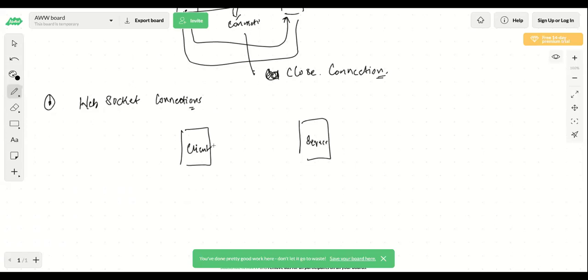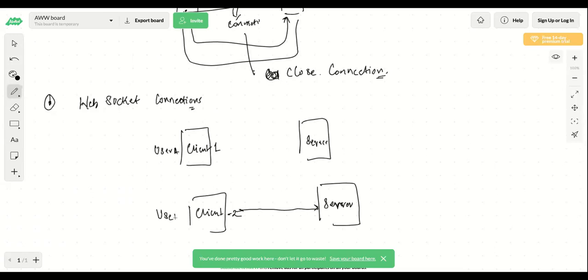So this can be client 1 and this is my client 2, and this is again a server. Client 2 will send a request message to the server because they won't directly interact with the other client. Let's say this is user A, and user B wants to send a message to user A. So they will send their message from the client to the server.